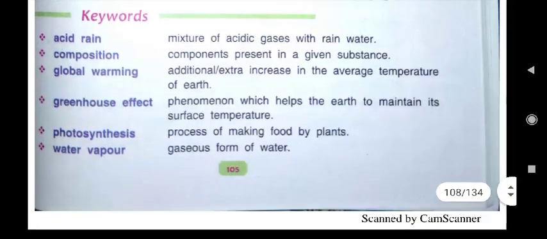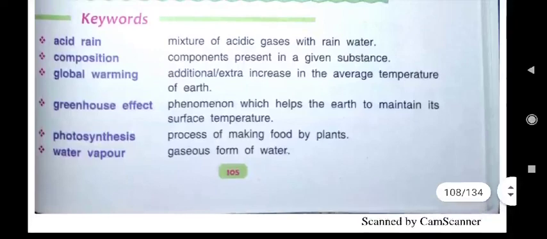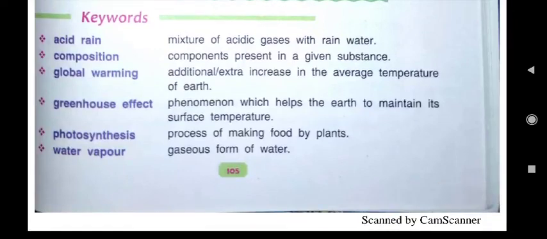Here the keywords you see, it is written ABC and keywords. Keywords I am explaining, after that I will give you the answers of ABC. Keywords, first word is acid rain. Acid rain, what is acid rain? Acid rain is a mixture of acidic gases with rainwater.